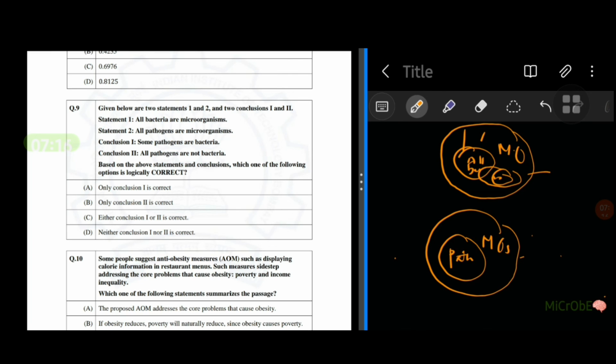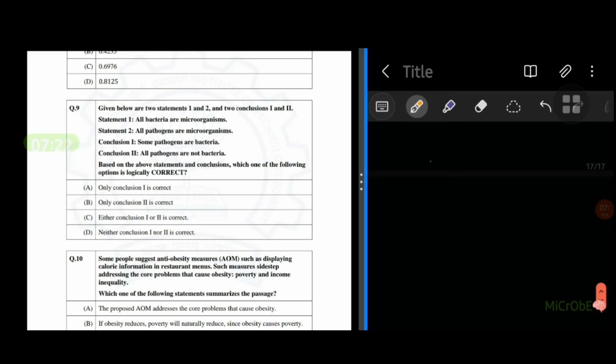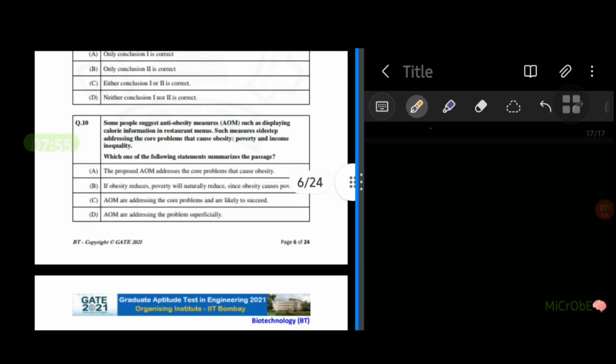In these kinds of questions we should not apply our understanding of the subject. We just have to think based on the given statements. According to the given statements, all bacteria are microorganisms. Okay, fine. All pathogens are microorganisms. From that, can we say some pathogens are bacteria? No. And all pathogens are not bacteria. Is it possible to conclude that from the given statements? No. So the correct answer would be neither conclusion 1 nor conclusion 2 is correct. Moving on to next question.